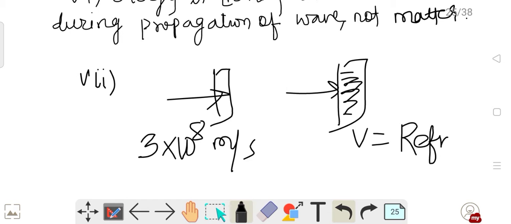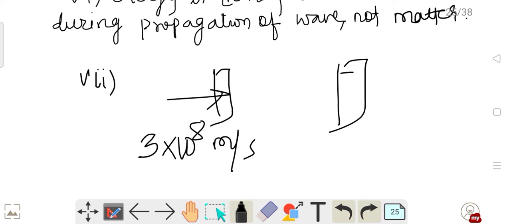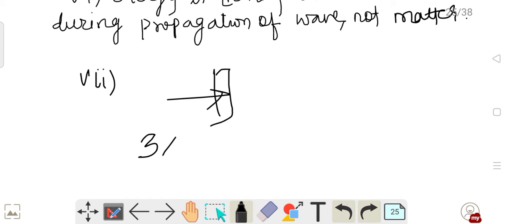So this refractive index will come in the optics chapter, either in wave optics or ray optics, when we study it. For the time being, you just understand that whatever the velocity of a particular wave is, it depends upon the property of the medium through which it is traveling. If it is vacuum, it will have a particular velocity. If it is water, it will have another velocity. If it is solid, it will have another velocity. And these velocities depend upon properties of the medium. Those properties are called refractive indices. Then this was 7.